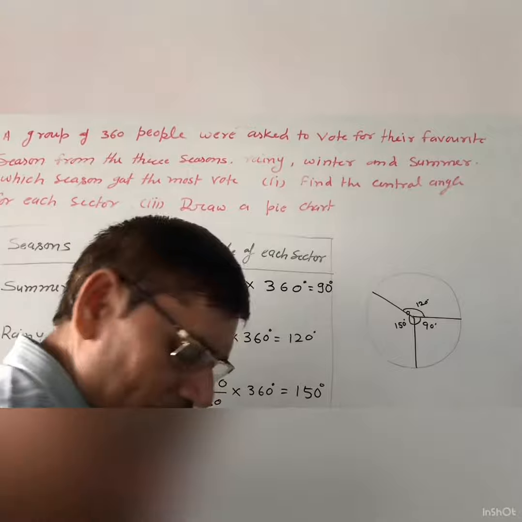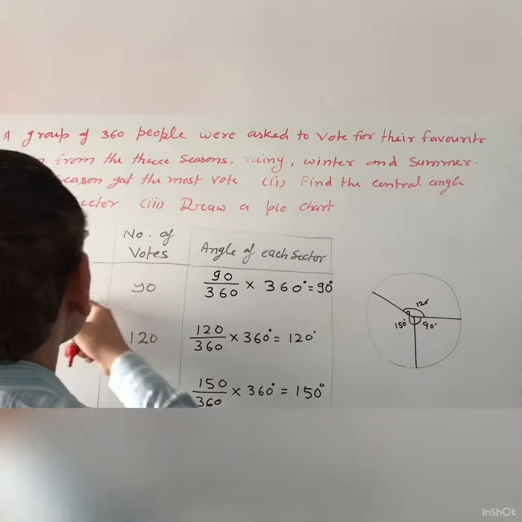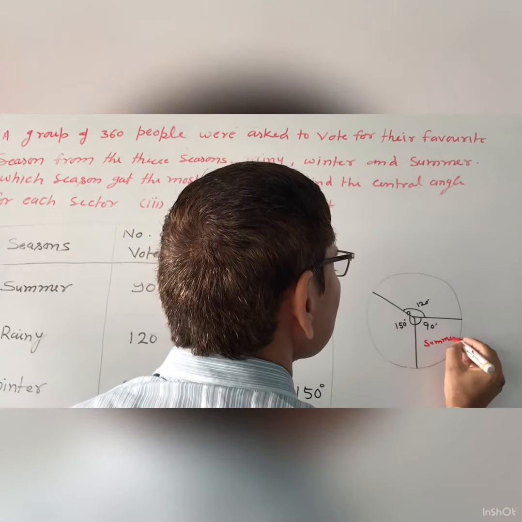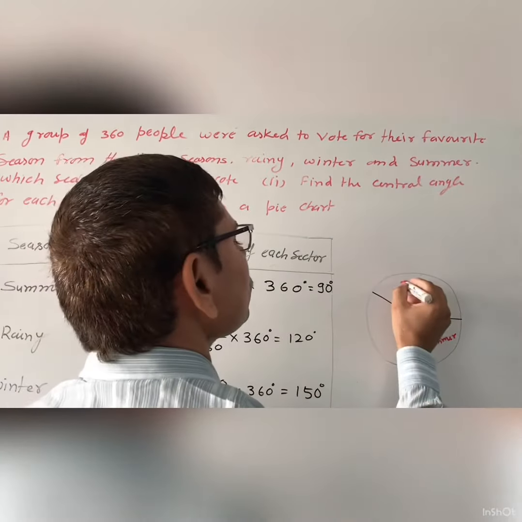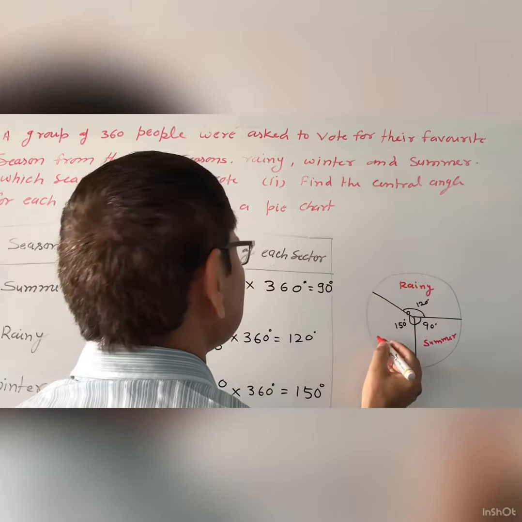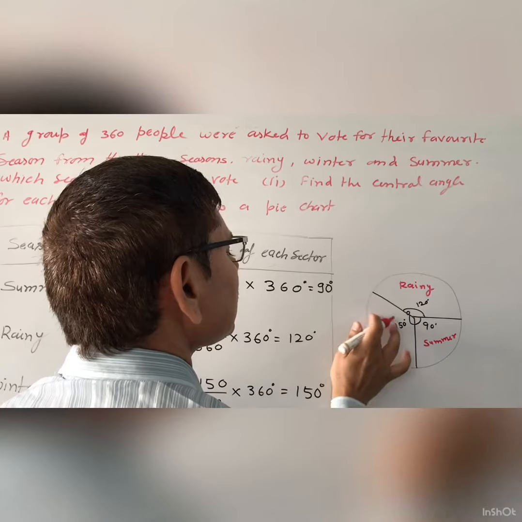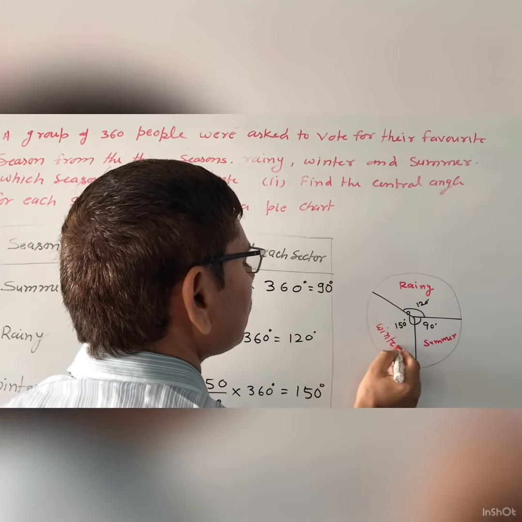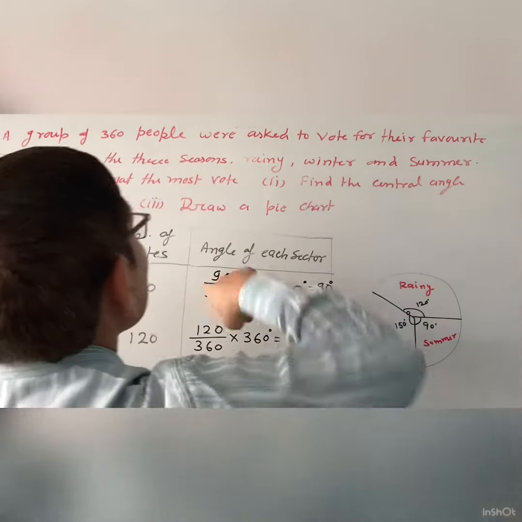So now you can write here the seasons. 90 degree is for the summer season, you will write summer. The next is 120 degree for rainy, so you will write rainy season. And after that this is winter, so you will write winter in this sector. So this is the pie chart for the given question.